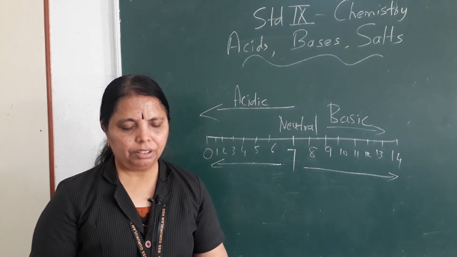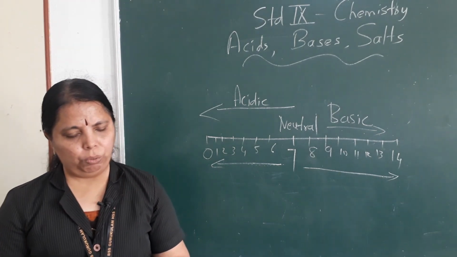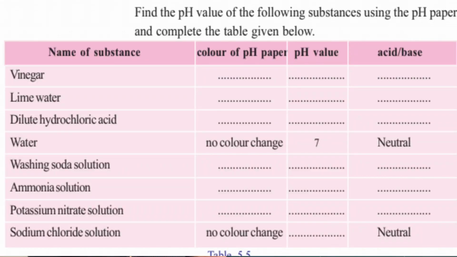Okay. Now they have given a table that you have to do on your own. Just try to find out. Vinegar. Vinegar contains acetic acid, so it is an acid. It is understood. So lime water, it is a base. Dilute hydrochloric acid, again an acid. Water is neutral, so the pH is given as 7 and there is no color change. Washing soda is a base. Ammonia solution also a base.